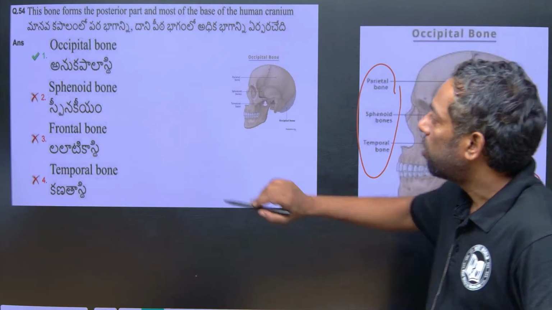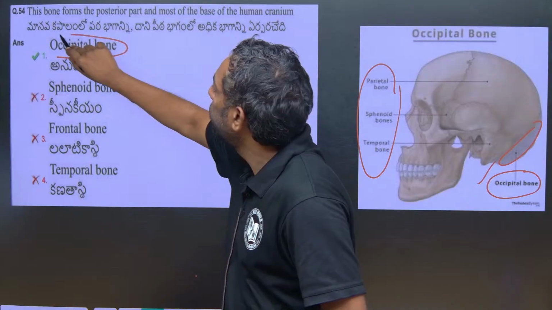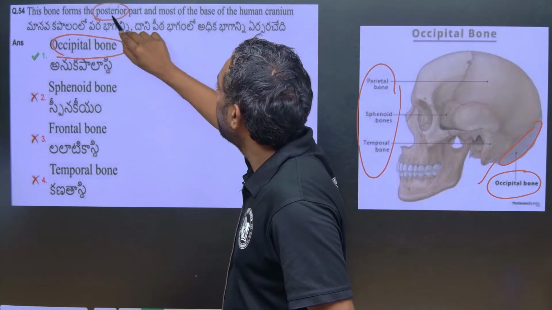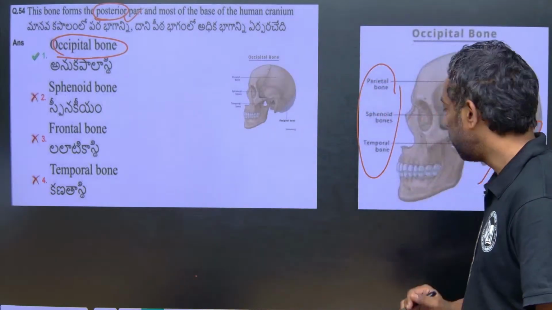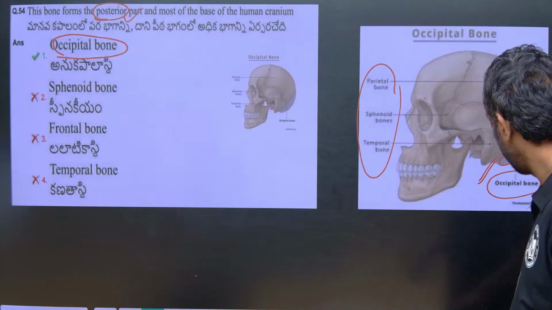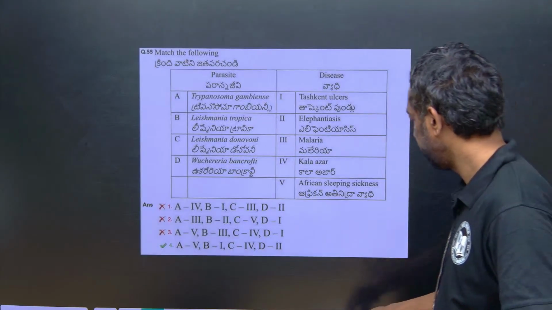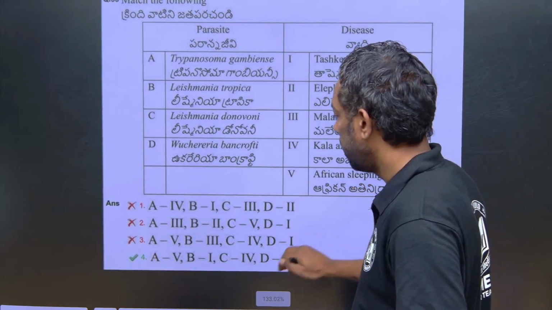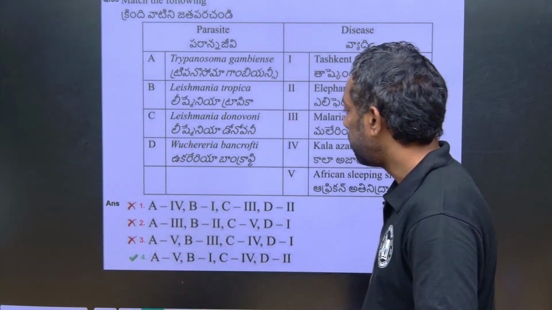This occipital bone is the posterior part, the posterior part of the brain. This is a direct question from the skeletal system. Next question. My dear, these are all very simple questions almost.